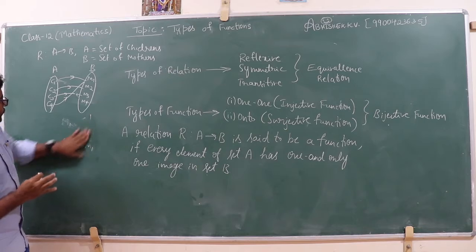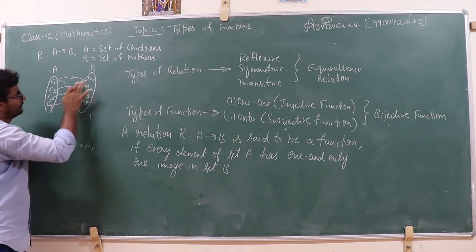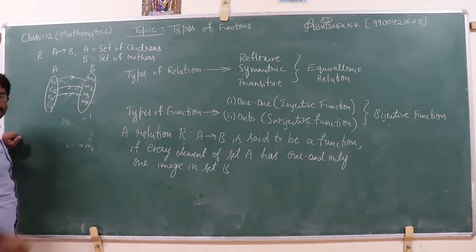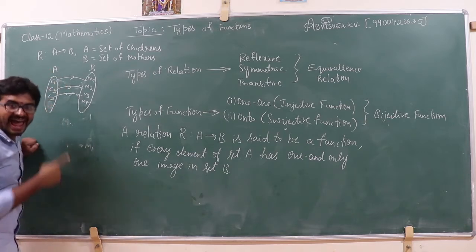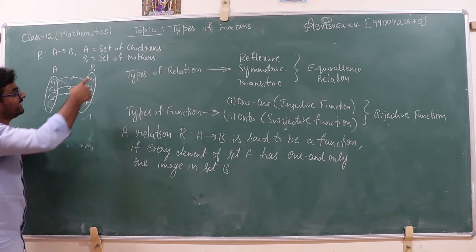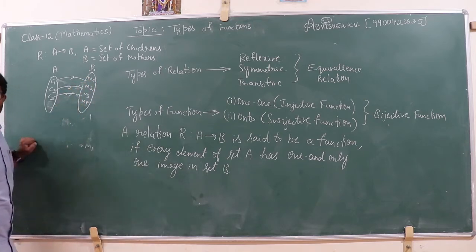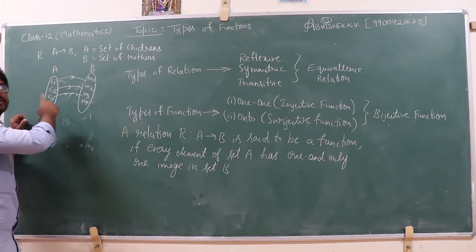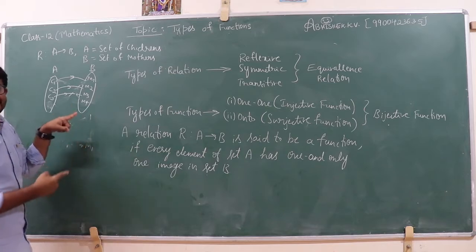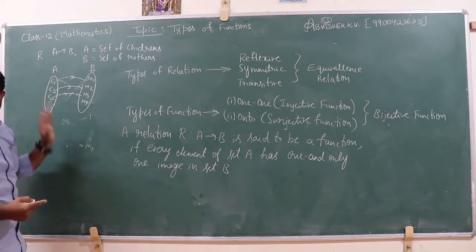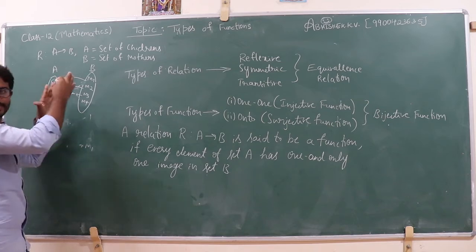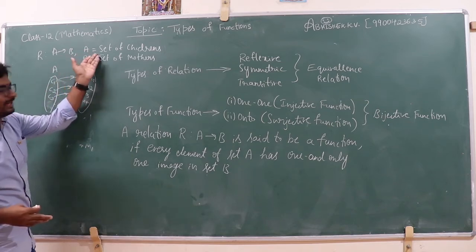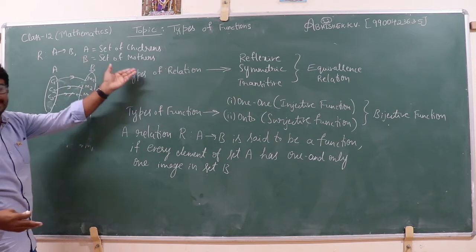Now I move on to the definition. Every element of A has one and only one image in set B. This is the keyword to remember for the definition of function. That is, consider the relation R from A to B. Let A be the set of children and B be the set of mothers.